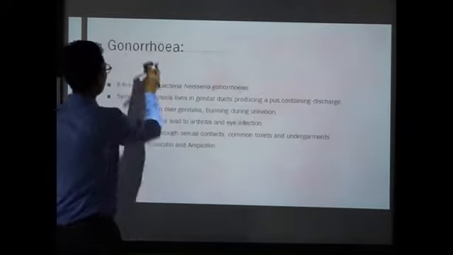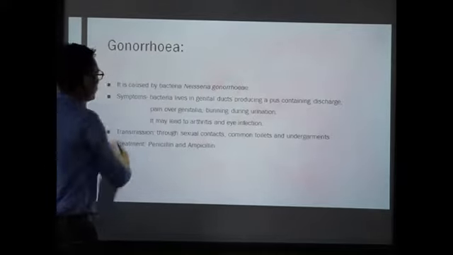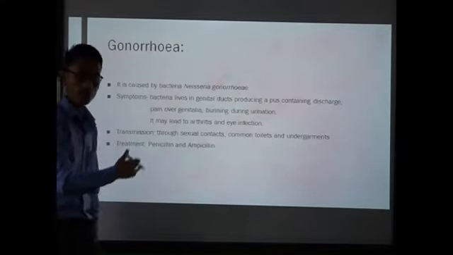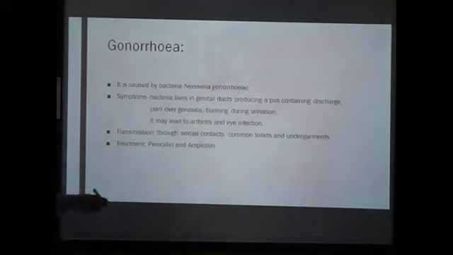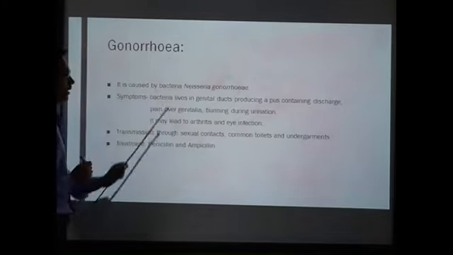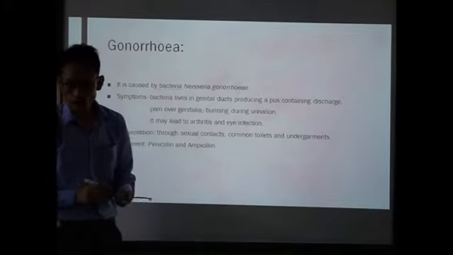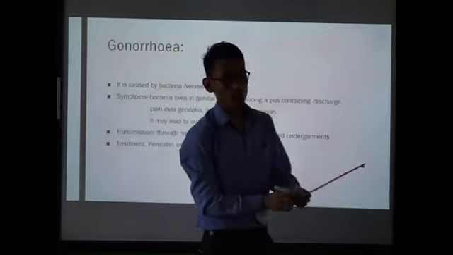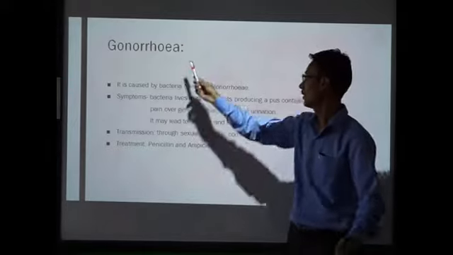Next one, gonorrhea. The second STD. So here also we learn about the causative agent. The name of the causative agent is a bacteria, Neisseria gonorrhoeae. Remember the name of the causative agent that causes gonorrhea.